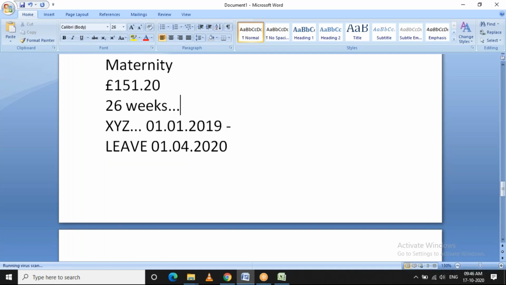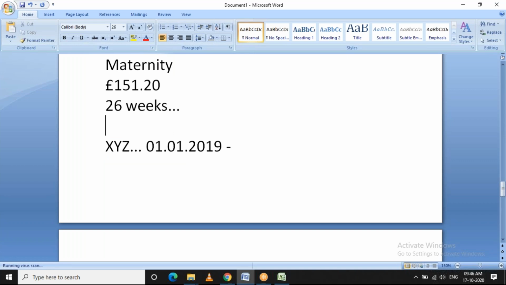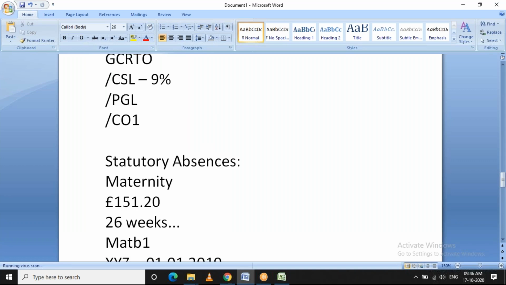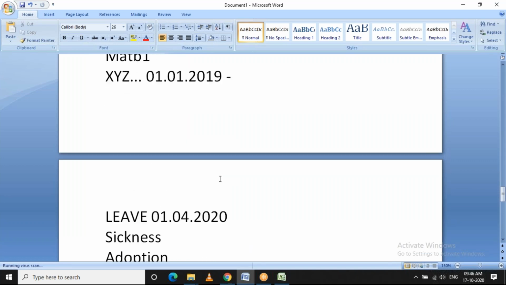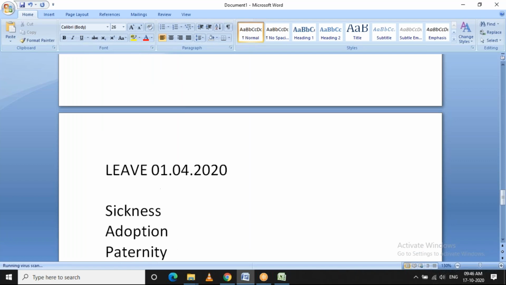In addition to this, they have to provide some proof, like the MAT B1 certification, proof that the employee is really going on maternity leave. Is it clear?